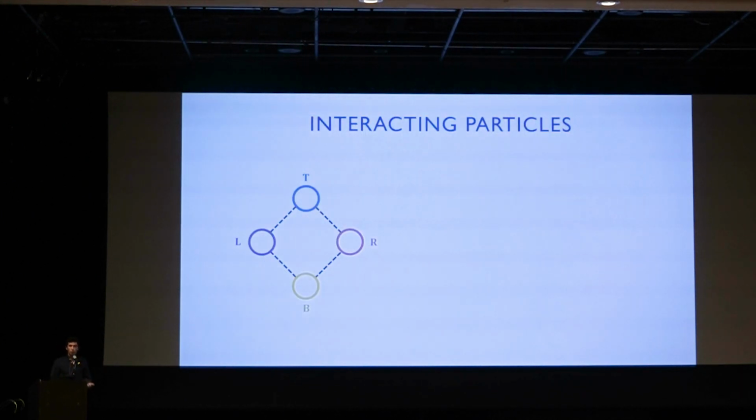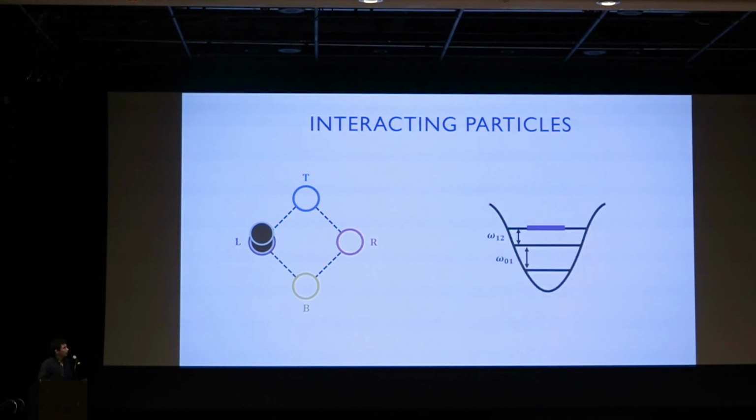All right, so that was all single particle physics. We're interested now in looking at the effects of interactions on the system. So what we'll do is put 2 interacting particles on a single lattice site, and then, again, let it evolve in time. For superconducting circuits, that means going to the second excited state.